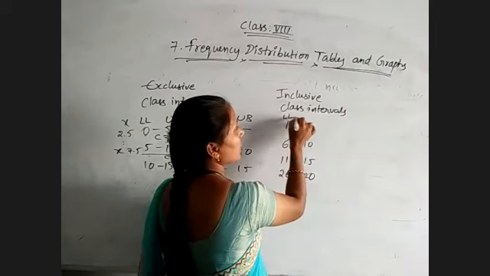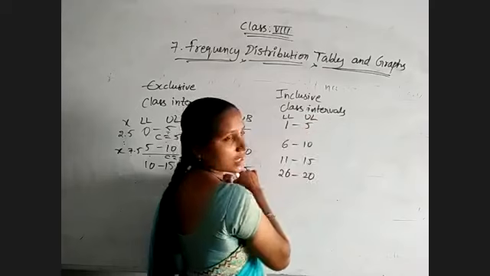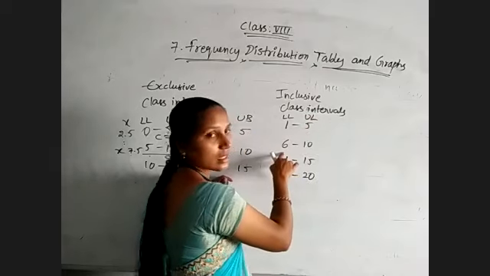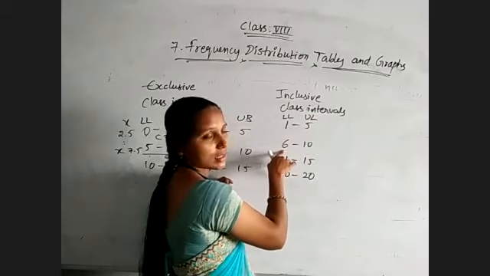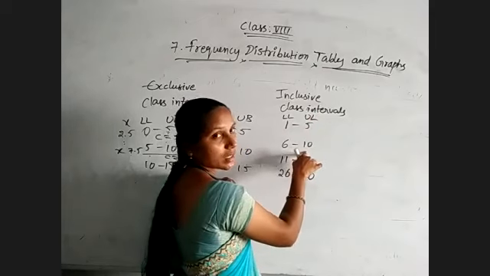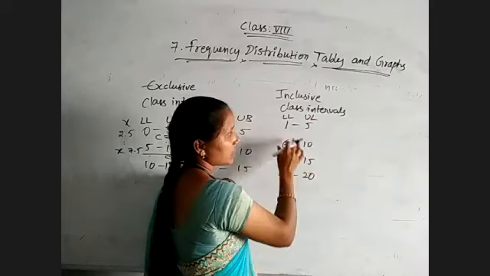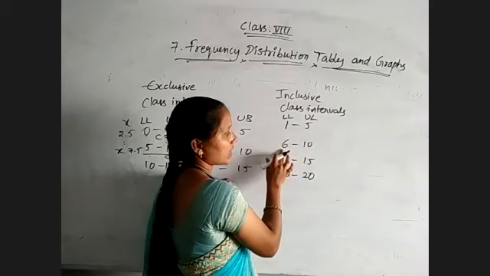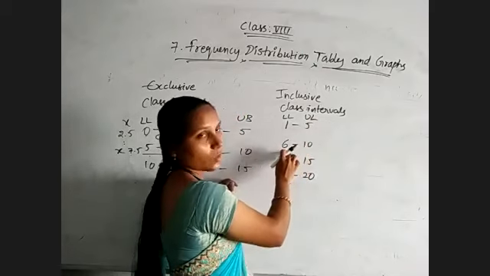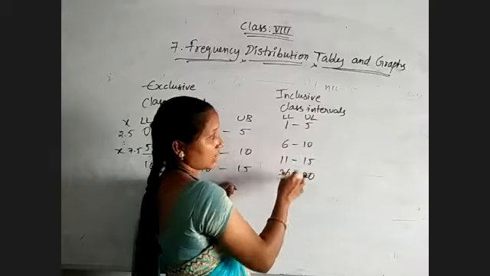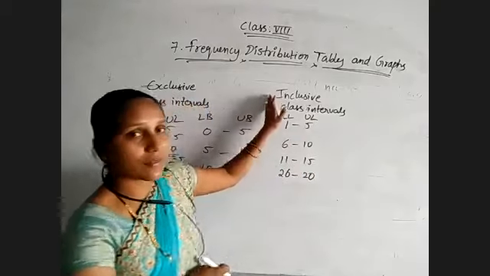The lower limit is 1 and the upper limit is 5 for the first class, and for the second class interval, 6 is the lower limit and 10 is the upper limit. Here the upper limit of the first class and the lower limit of the second class are not equal. They are different. Such class intervals are said to be inclusive class intervals.